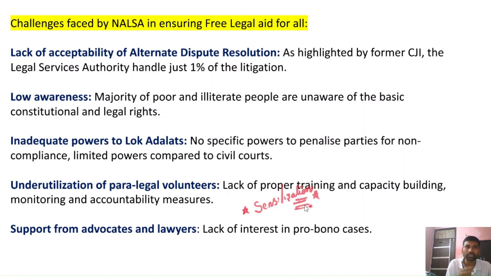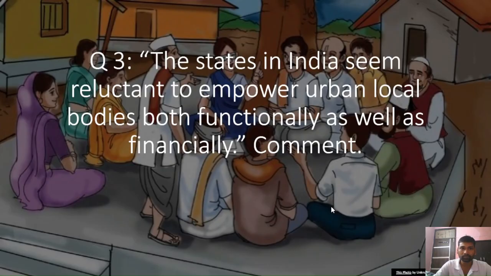So you mentioned all the parts of the question. Now you have to conclude this answer by emphasizing further strengthening alternate dispute resolution through awareness, and that will ensure fulfilling the objectives provided under Article 39A of the Constitution. Article 39A of the Constitution provides for equal justice and free legal aid for all. So this is how you need to conclude this answer.